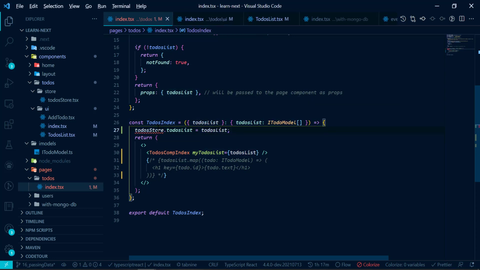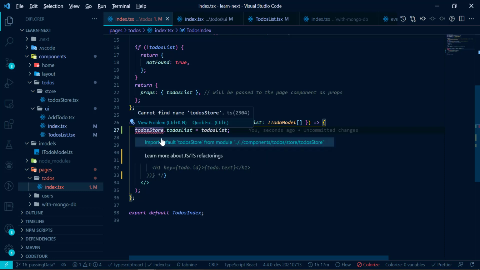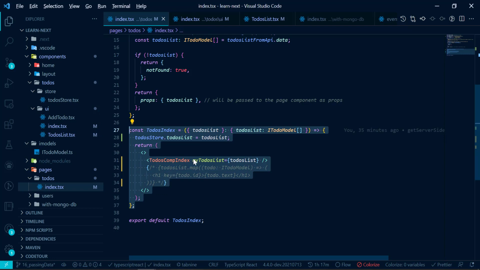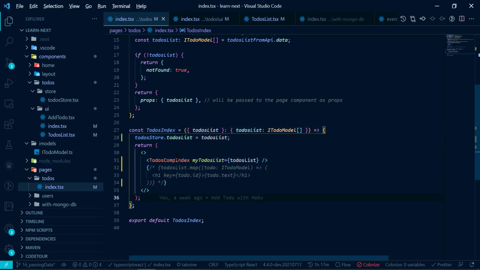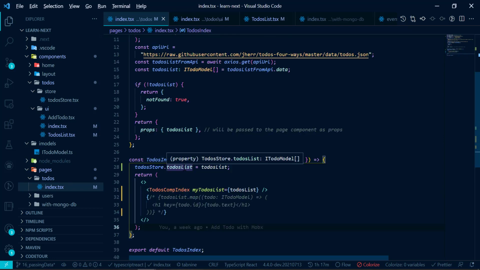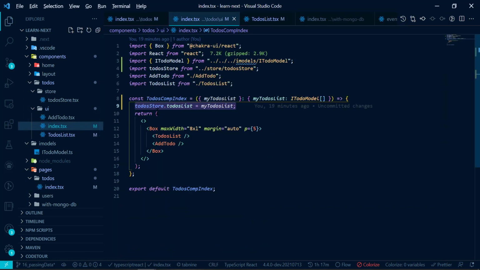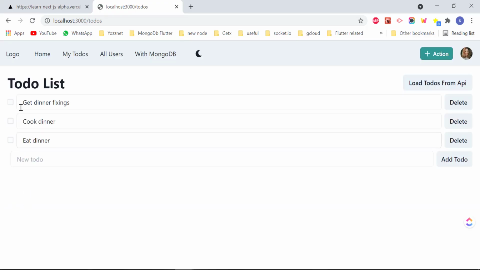We can just import our to-do store here, and simply set the value of our to-do list, which is there in the to-do store, just in this index file of to-dos only. So the answer is, of course we can do it, and this will work definitely fine. You can comment this out also and check, this will work fine. See, we are getting to see our data.